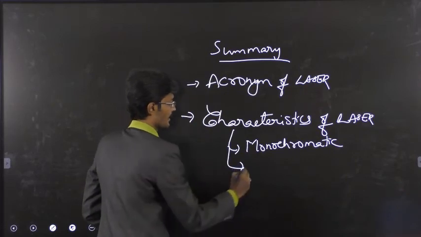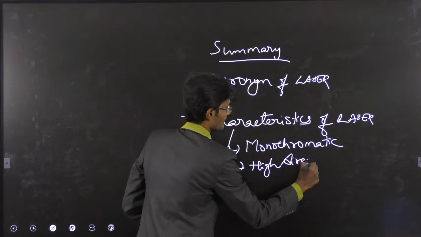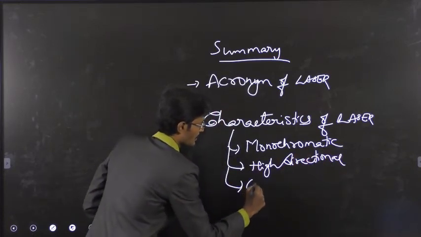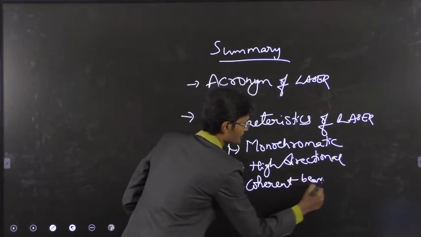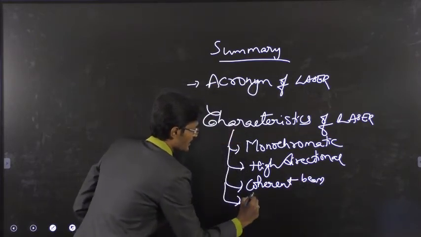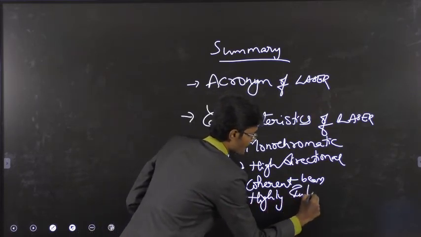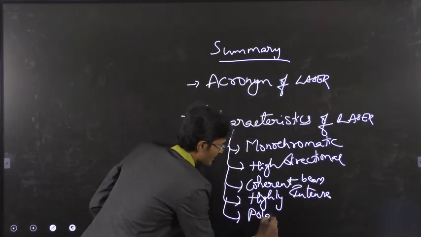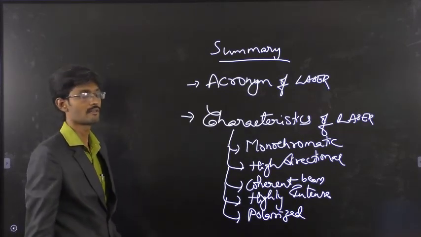The next one, it is highly directional light. Coherent light or coherent beam. It is highly intense light. And it is polarized light. So these are the characteristics we have seen in the laser.